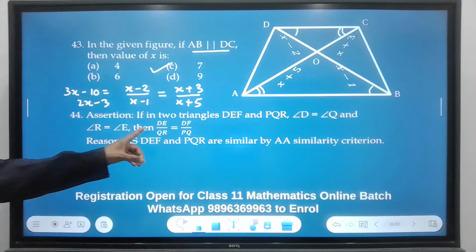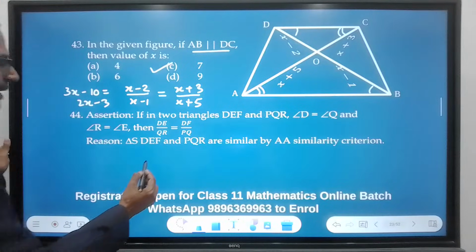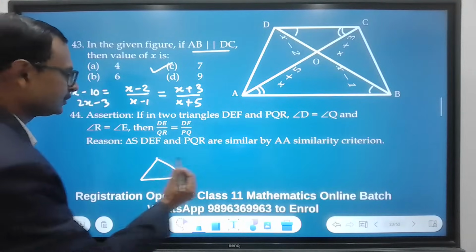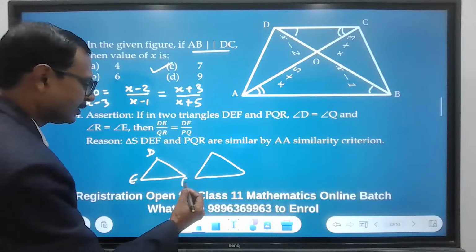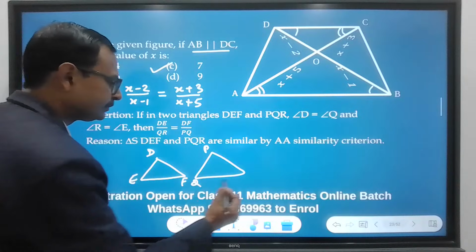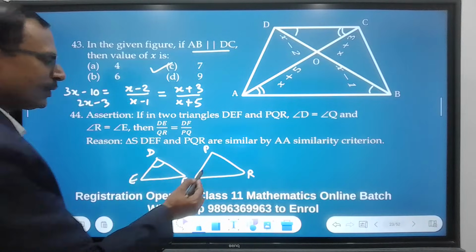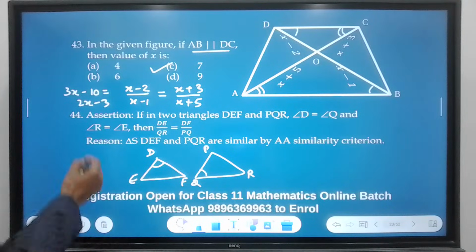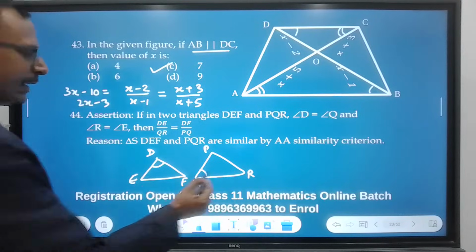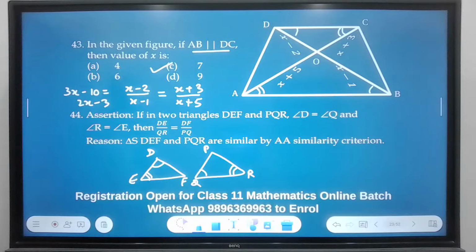Assertion: if in two triangles DEF and PQR, now let's see DEF and PQR. Here are the triangles DEF and PQR. Angle D equal to angle Q. Although they are not looking like it, but hardly matters. Angle R equal to angle E. Now we have to find the corresponding sides.